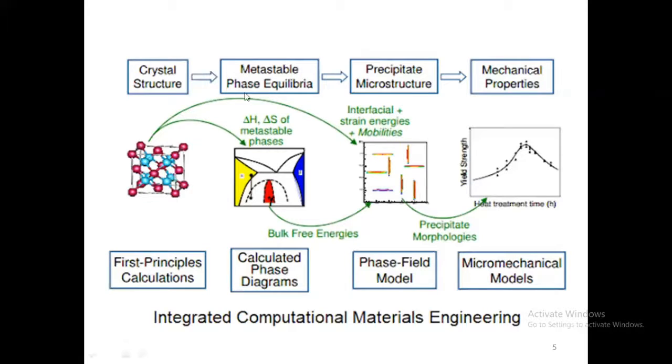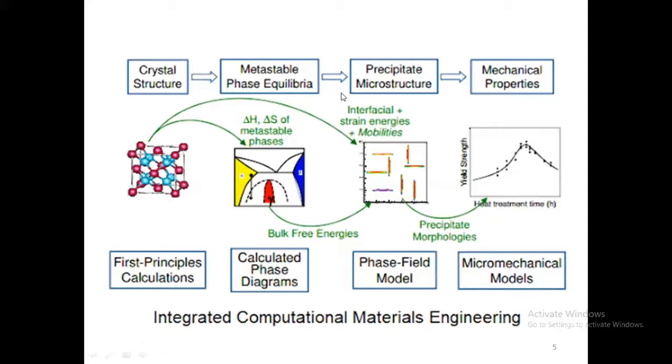So with the help of first principle calculation, it gives some input values for the CALPHAD approach. CALPHAD is nothing but calculation of phase diagram. Initially, people did this using experimental techniques. Yes, experimental techniques are still needed; without that, it is not possible. But with ICME, it is going to support us in speeding up the process.